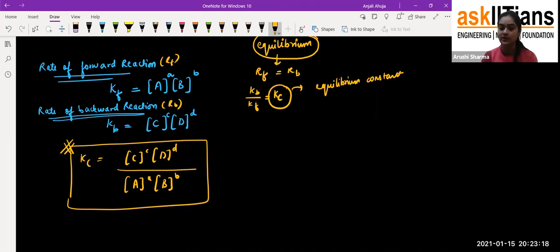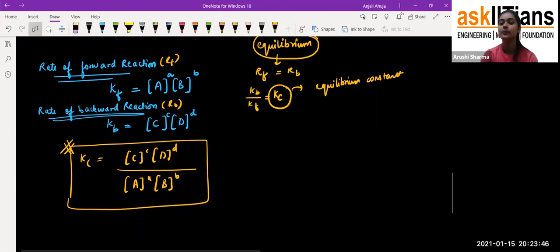Kc is the equilibrium constant, and the equilibrium constant is different for each and every reaction. It's not that every reaction has the same equilibrium constant. Each reaction has a different Kc, but the format of writing the Kc is the same for any reaction. Okay, so that's how we can write down the Kc.